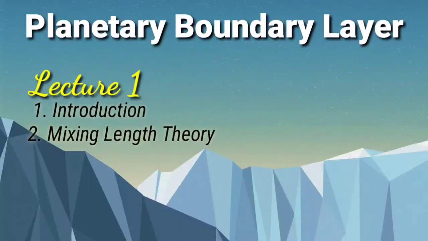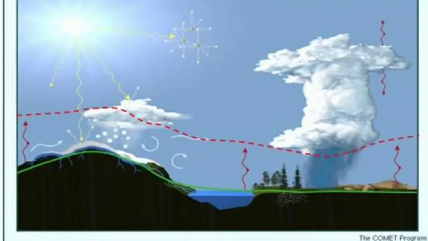Hello students, today I shall discuss one of the most important components of the atmospheric layers, called the planetary boundary layer. This layer is situated at the lowest part of the atmosphere, nearly from 30 meters to 1 or 1.5 kilometers. So near the ground, strong wind shears and surface heating continually lead to the development of turbulent eddies.